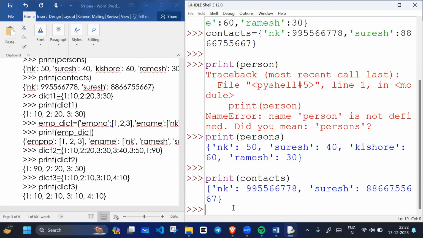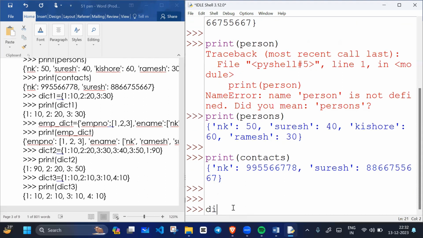All right. See, if I write dict1, this is what? A variable name. Dictionary 1 equals to what? Key is 1 and value is 10. Key is 2 and value is 20. Key is 3 and value is 30.